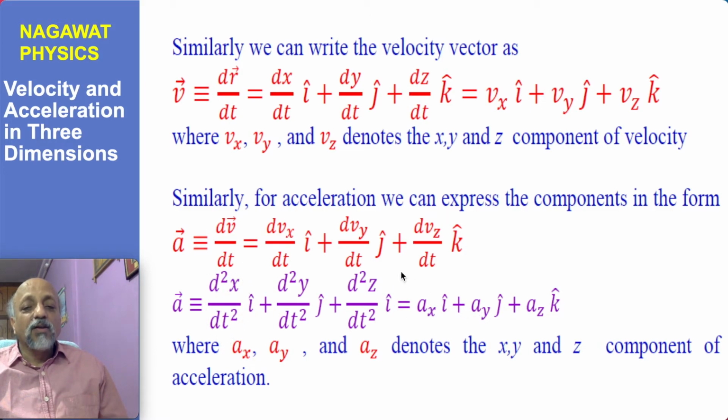And similar things you can say for the y component and z component. So you find it very easy: once you have learned one dimension, that is why we have chosen the one dimension first, then we can generalize the notion of the position vector, velocity, and the definition of acceleration in the same manner.